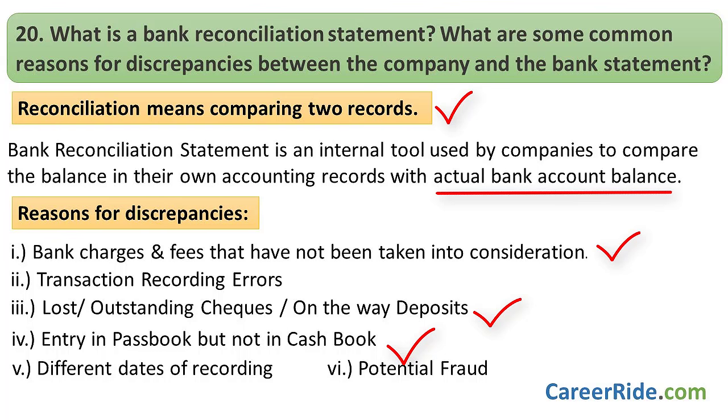Then there can also be a difference in the date of recording, which can cause a temporary difference in the two records. Any reversal, adjustment, or collection made by either of the two parties can lead to such discrepancies. And of course, it can also be because of some potential frauds. So these are some of the basic reasons because of which these discrepancies may occur. A periodical reconciliation can rule out all these problems.